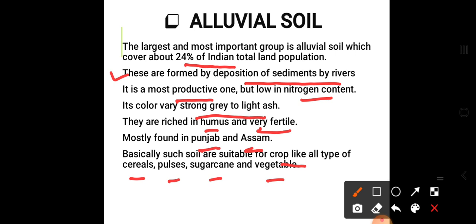Advantage: it is most productive. Disadvantage: it is low in nitrogen content. It is rich in humus and very fertile, mostly seen in Punjab and Assam. All types of crops are grown, such as cereals, pulses, sugarcane and vegetables.